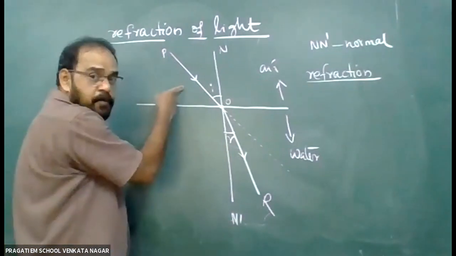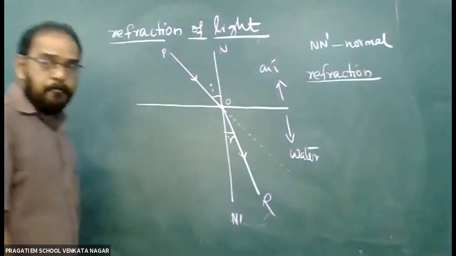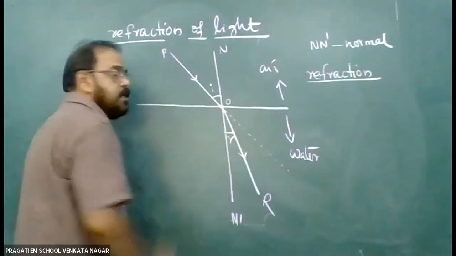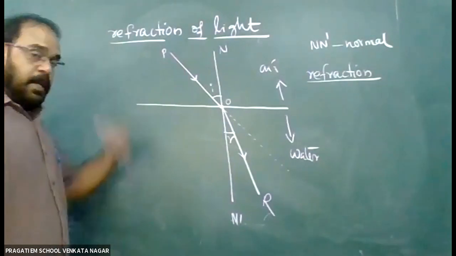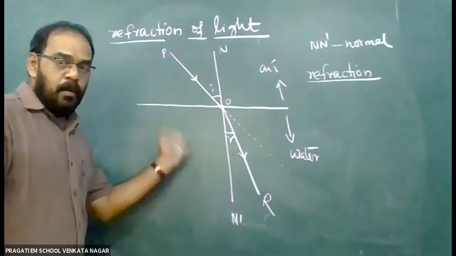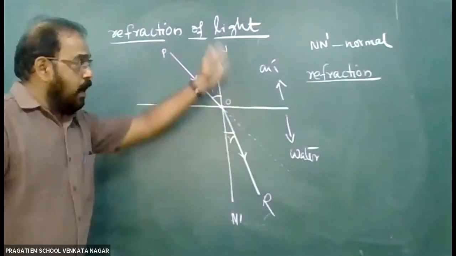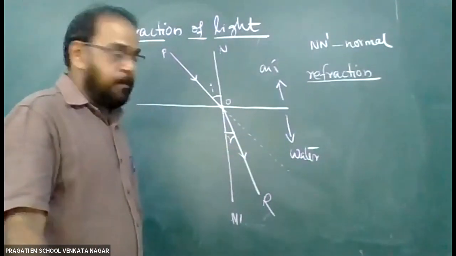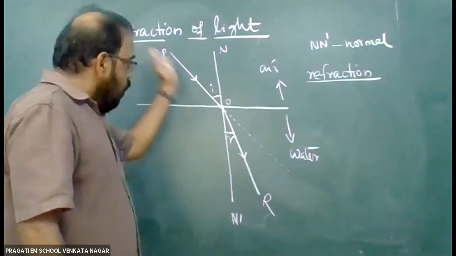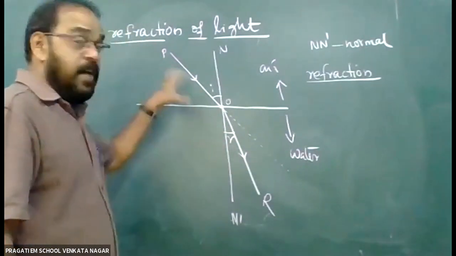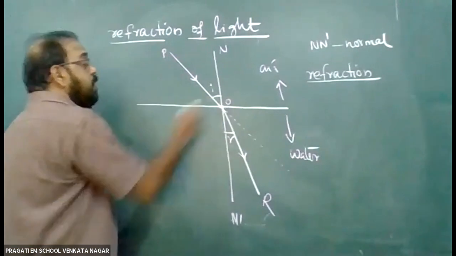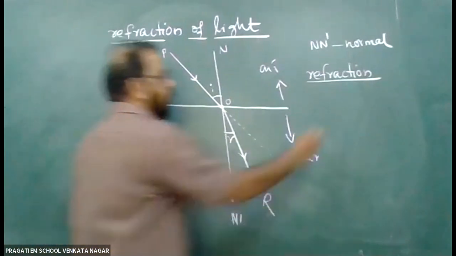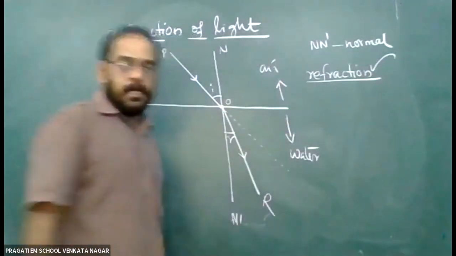So when light rays travel from one medium to another medium, it bends at the point of separation of these two media. It may be either coming towards the normal or moving away from the normal according to the optical densities of these two media, or the refractive index of these two media. We discuss that property later. Now what we are studying is how and when it is happening. So this bending of light rays at the point of separation of these two media is called refraction.